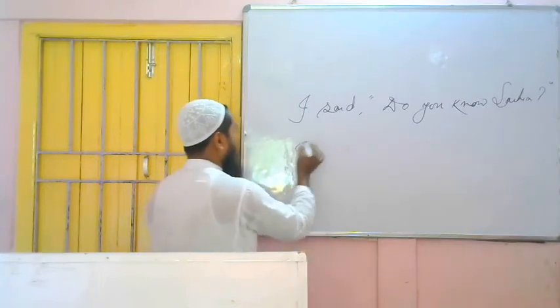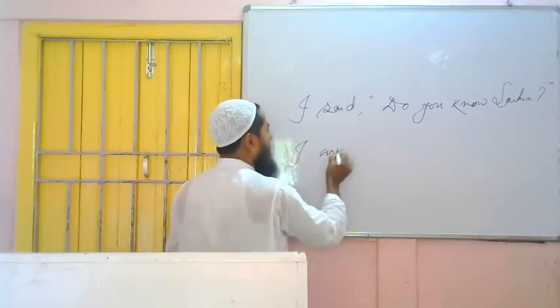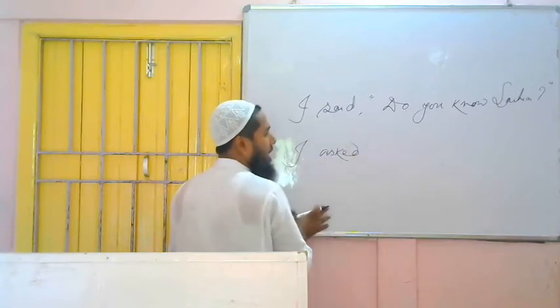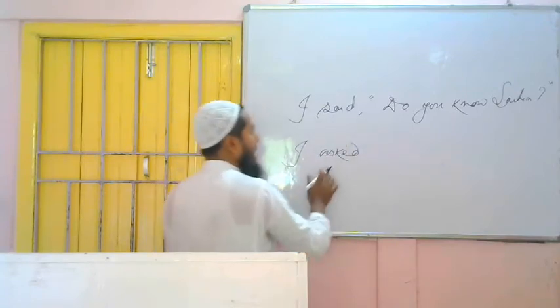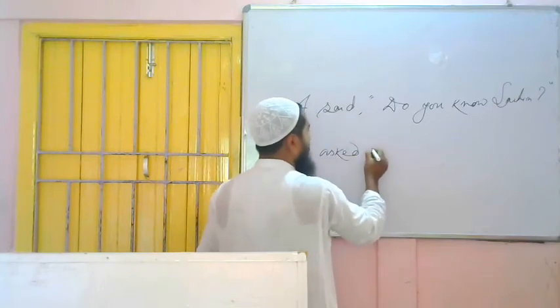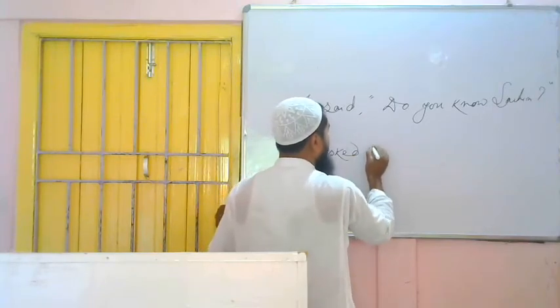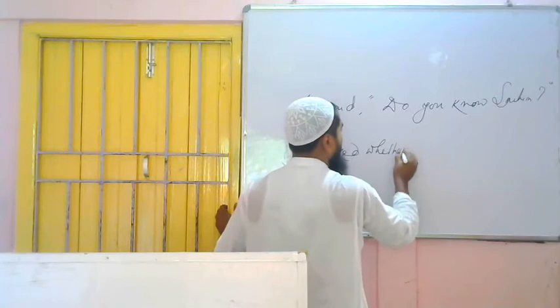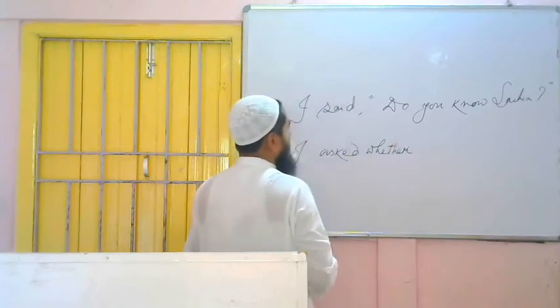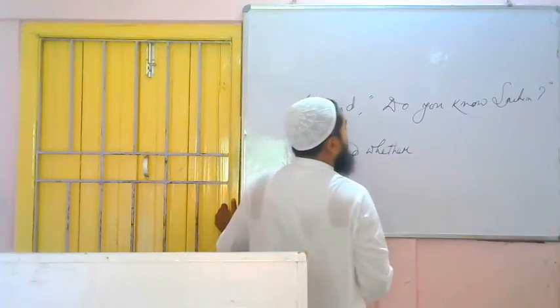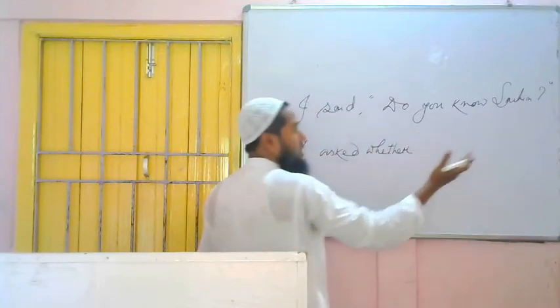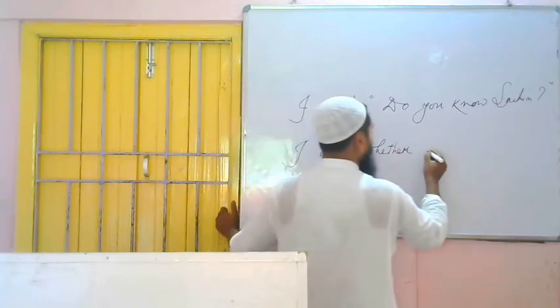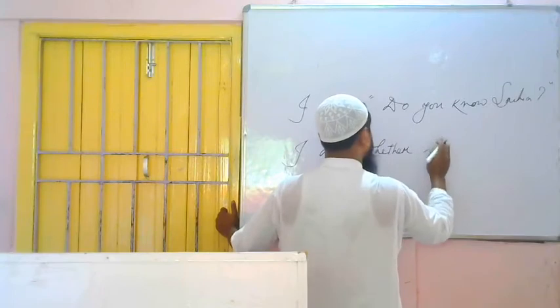Let's see. I asked, interrogative sentence, that's why asked. I told you, if it is said to, then also asked. If it is said, then also asked. I asked. In place of comma quotation, it will be what? If or whether. Here let's write whether. I asked whether. Do you know Sachin? Whom I am asking? That means someone is there. So it is third person. Whether he.